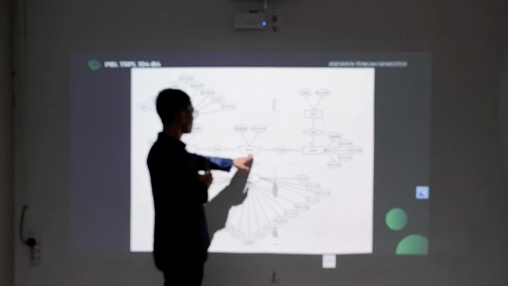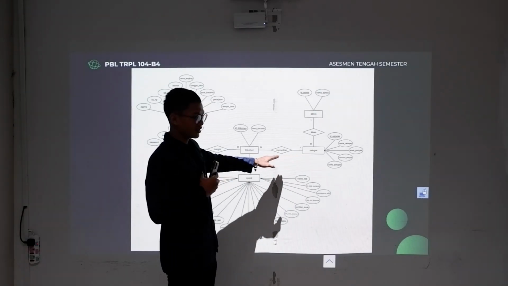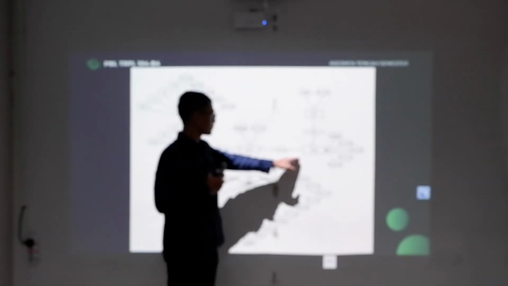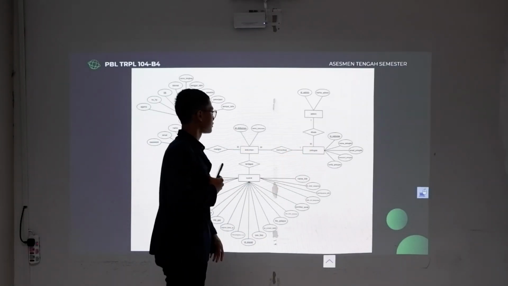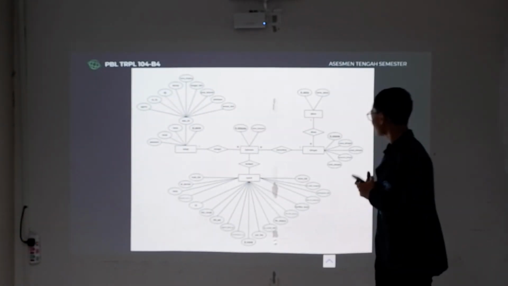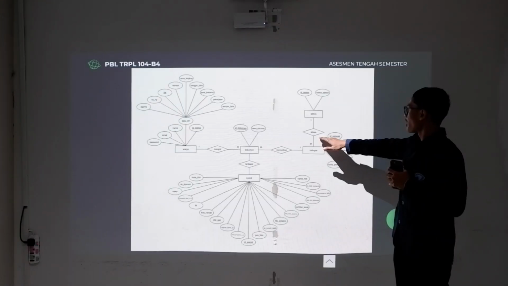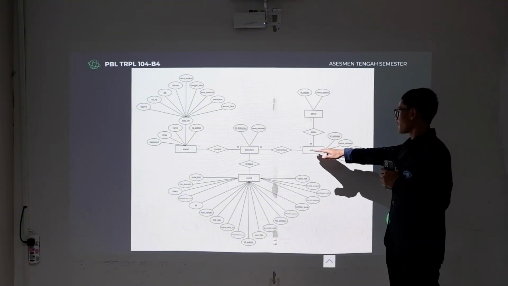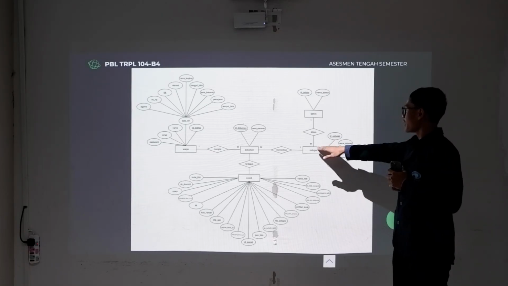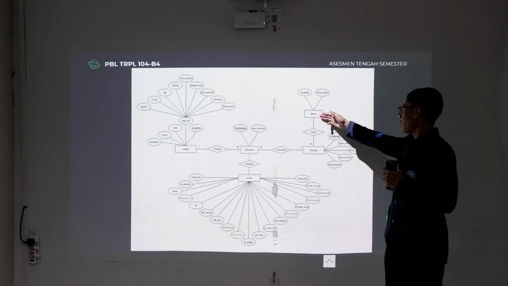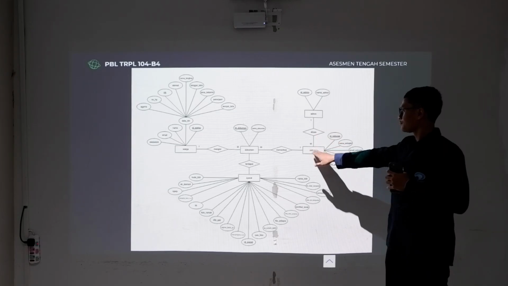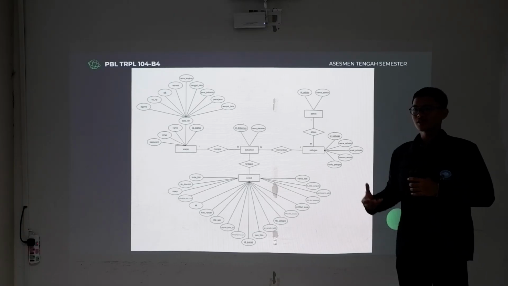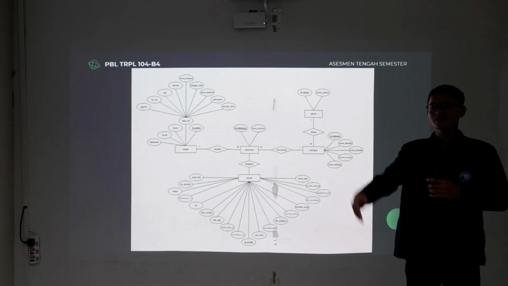Alright, the document has a relation with the task, this relation is checked. Many documents can be checked by one officer, and then one officer can be accessed by just one admin. Alright, the cardinality from the officer is many to one, so one admin can access many officers. Next is the demo application. The demo application will be presented by Swan Disyanto.